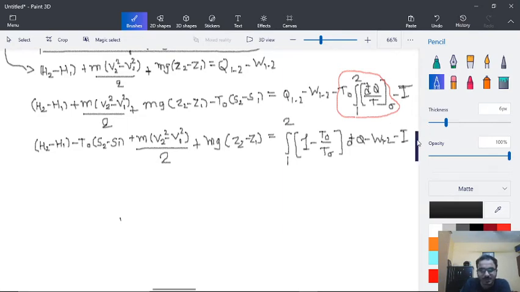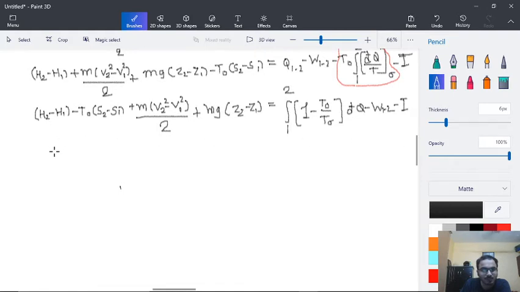So here, the left hand side is the formula for availability, that is A2 minus A1, which is equal to integration 1 to 2 of (1 minus T0 upon T sigma) into dQ, minus W12 minus I. That is the formula for availability.